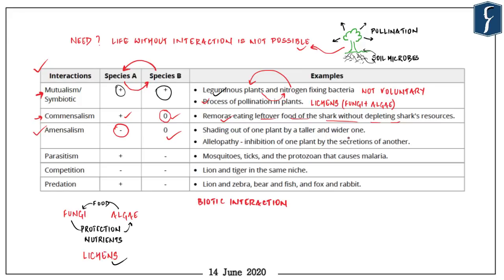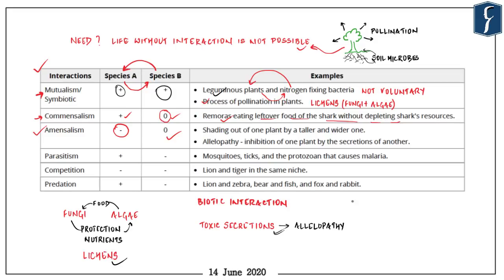So for example, there is an organism which secretes toxic chemicals, and these toxic chemicals are secreted because this particular organism has to perform some specific function. What this chemical does is that it inhibits the growth of another organism. Now, in this case, this particular organism is not being affected, whereas the second organism is actually being destroyed by this interaction because of the dangerous impacts of this chemical. And hence, this is amensalism.